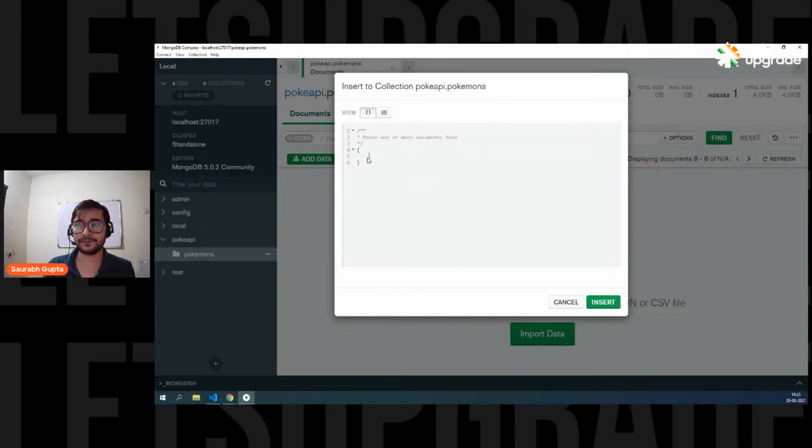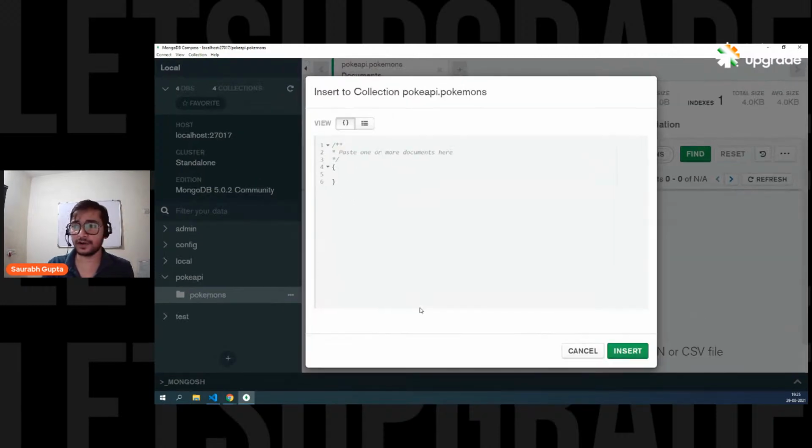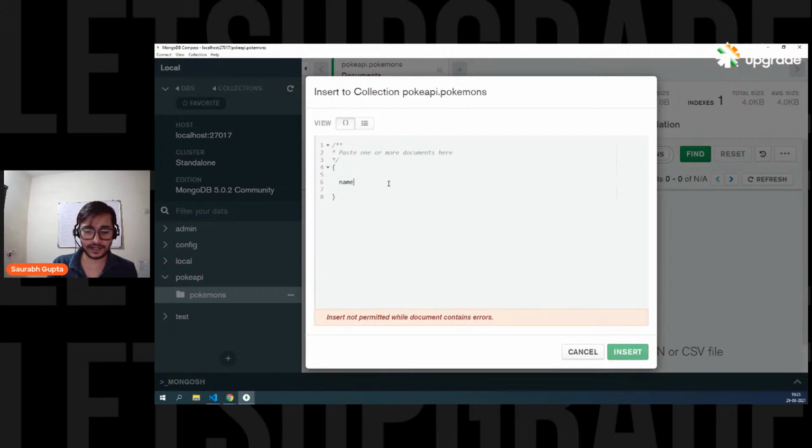So you can remove everything from here. And now let me just zoom it a little more. I hope you can see it, guys. See, it's just like a JS object. So you can simply go ahead and write name. Right now I'm just putting dummy data. So let's say name Bulbasaur, and let's say type grass. So these are the two pieces of data that I want for this Pokemon. You can see how simple it is, right? It looks exactly like a JavaScript object. That's what a document is.